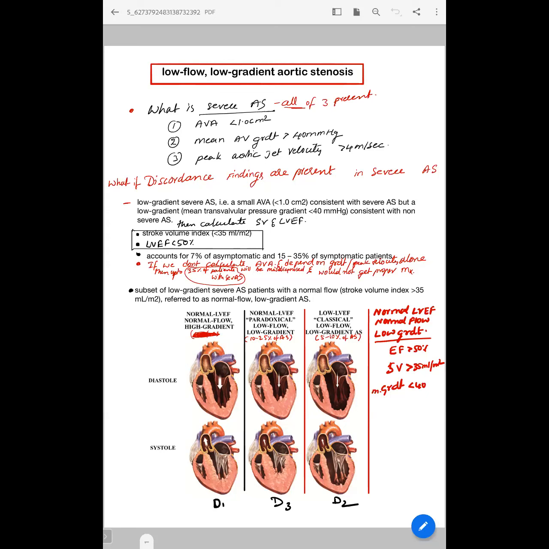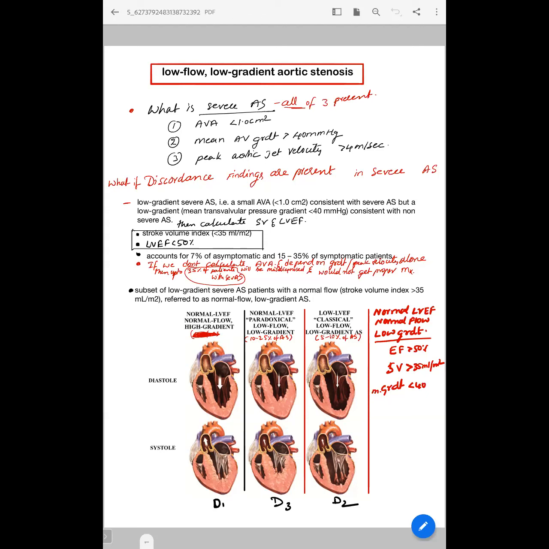The other is normal ejection fraction, but they also have low flow and low gradient. It's because of some abnormality in the myocardial LV wall. That is, they develop restrictive physiology and reduced LV volumes. They will have low flow and low gradient. These people constitute about 10 to 25% of AS.